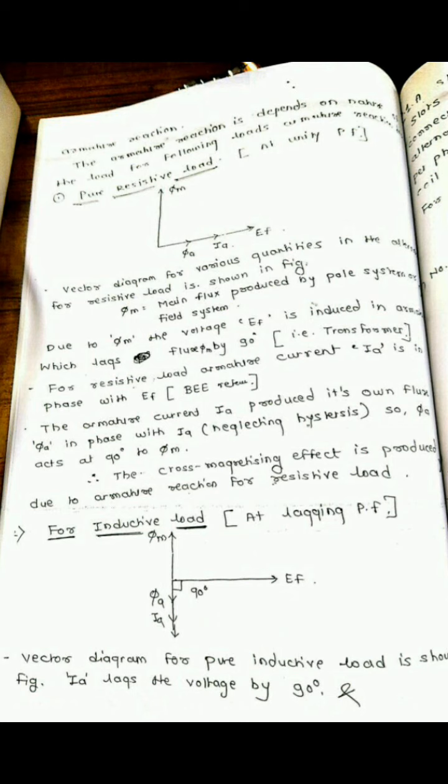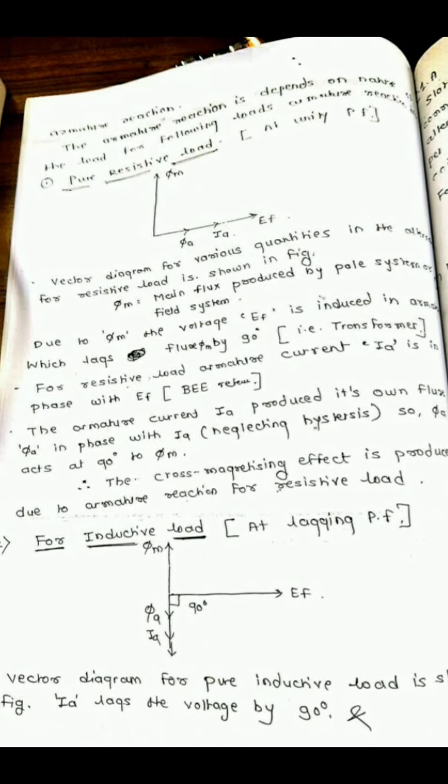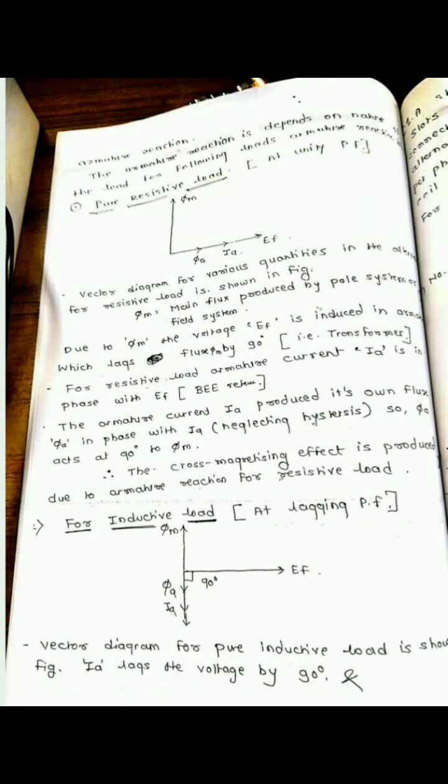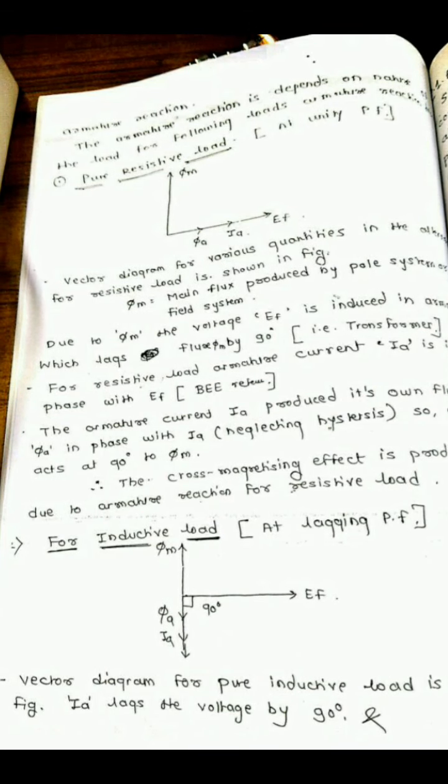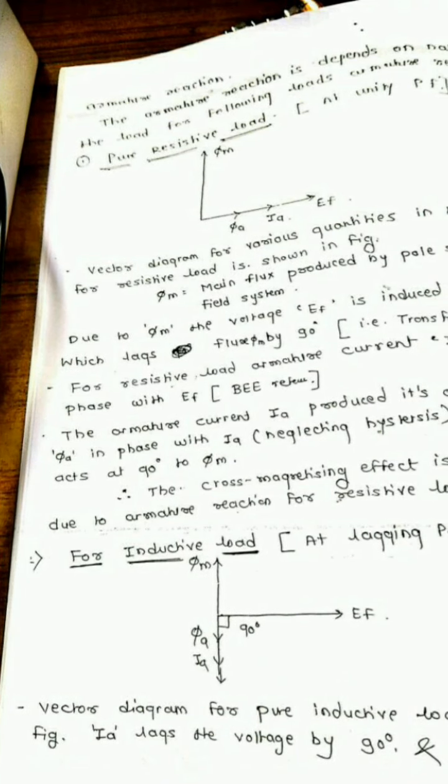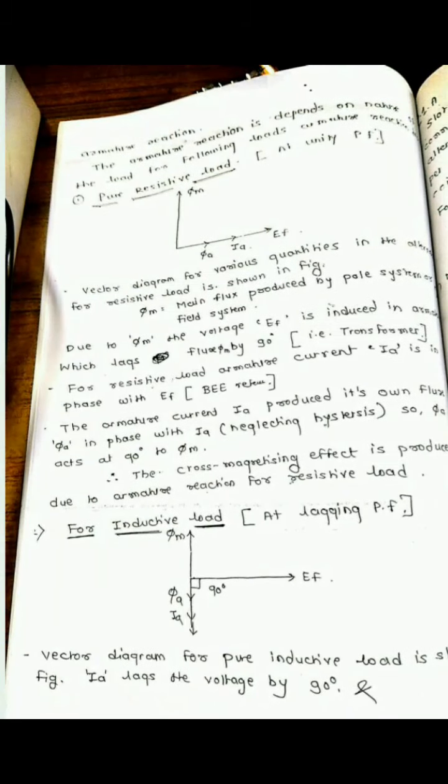So that effect is called cross magnetizing. Cross magnetizing means it will distort the main flux, that is phi m. So this is the armature reaction in concern with the resistive load. So let's start the second type of load, the inductive load.